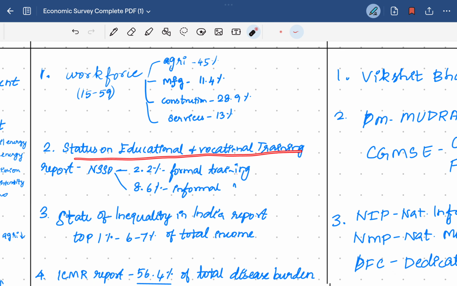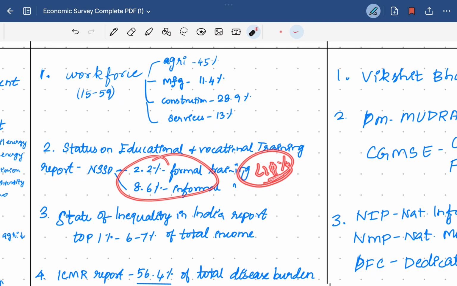Then the status on education and vocational training report released by the National Statistical Office says only around 2.2% of people are getting formal vocational training, and 8.6% are getting informal vocational training. Combined, less than 10 to 11 percent are getting vocational training. That is a serious threat of a skill gap.